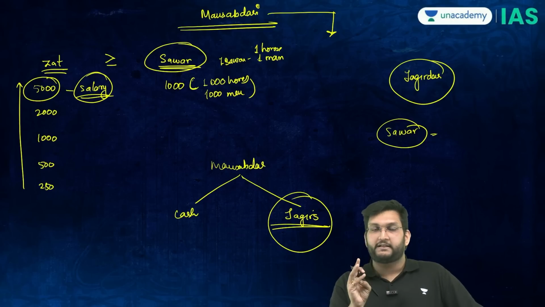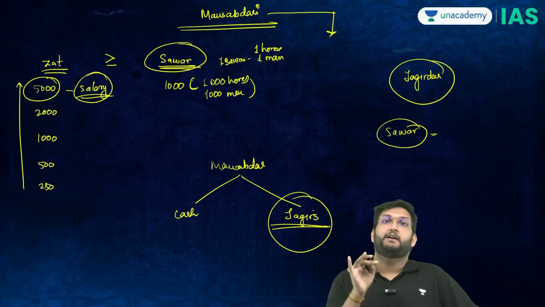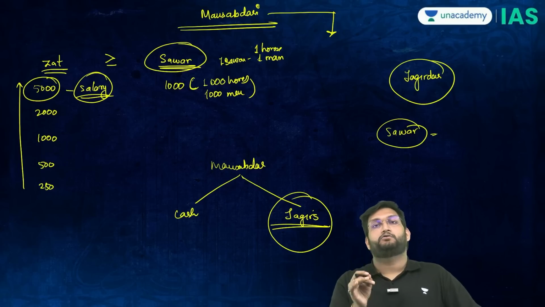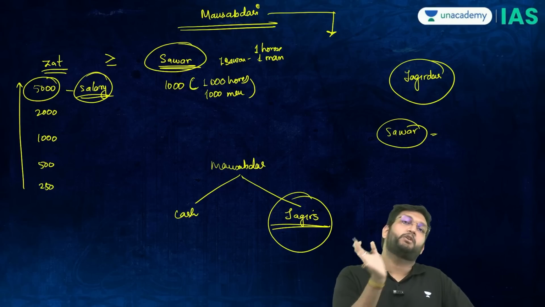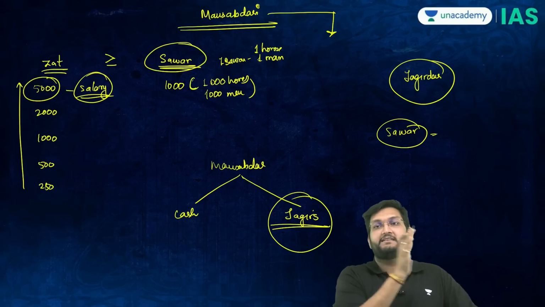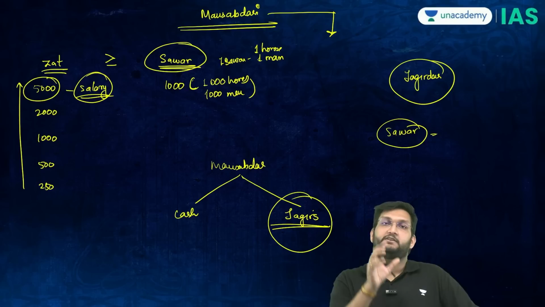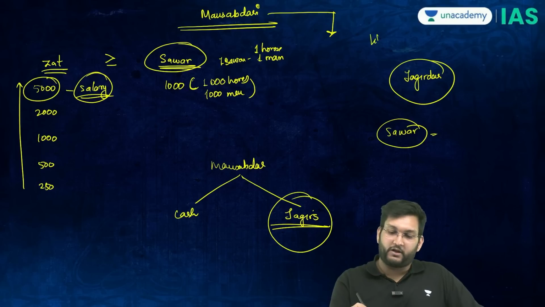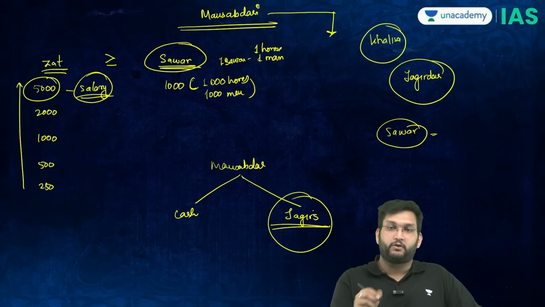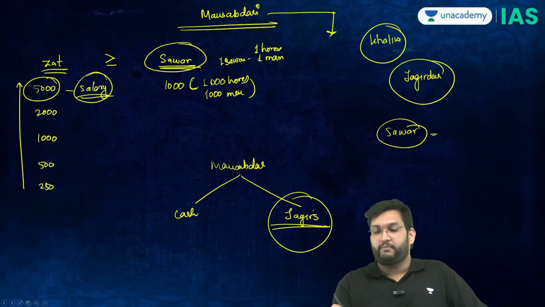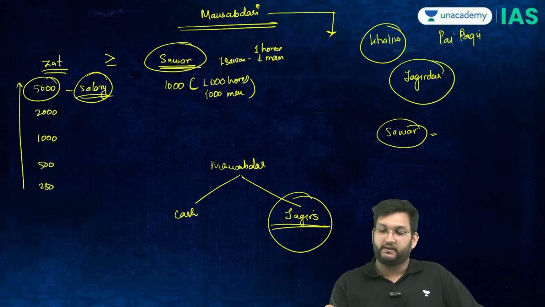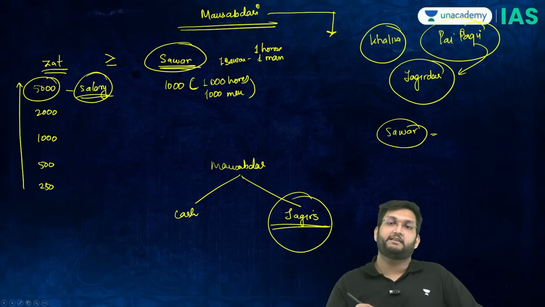It is non-hereditary, non-permanent till the end, and it will also be transferable. Only Aurangzeb will mess up the concept of having more Jagirdars than the Jagirs itself. But the idea is the whole empire is divided into Khalisa, which is crown land, out of which Jagirs are not given, and you have Pay Baki, out of which the Jagirs are given to the Jagirdars, Jagirdar Mansabdars, who are then obligated to do.